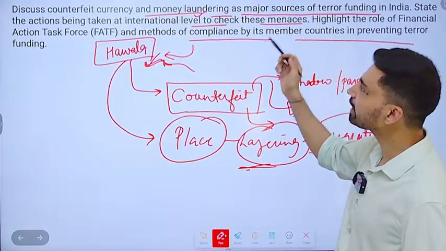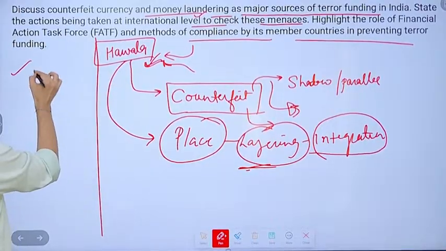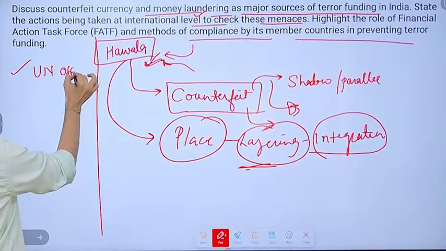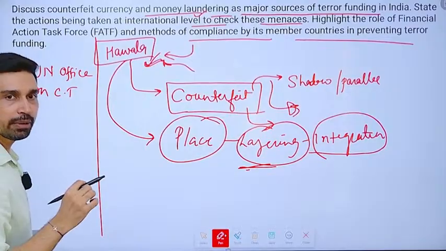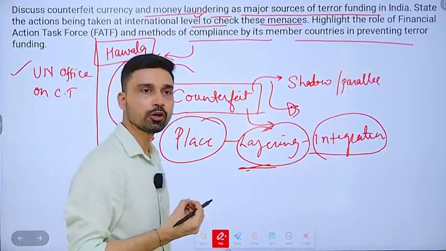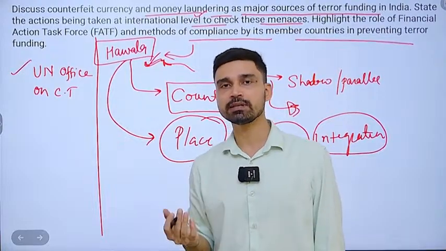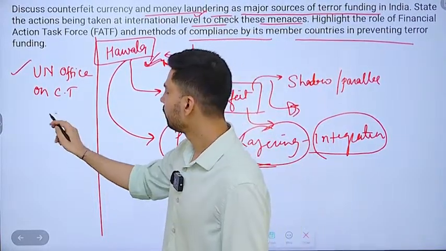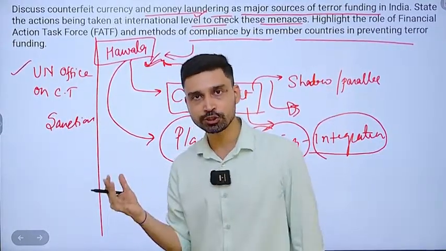In India, state the actions being taken at the international level. So again you have to be brief here. You can talk about the UN initiatives. The UN Office on Counter-Terrorism is one of the major international efforts in this area. You can also talk about the UN Office on Drugs and Crime. They have taken several steps. You can also talk about the United Nations Security Council. They have sanctioned many individual terrorists as well as terror organizations to that extent.